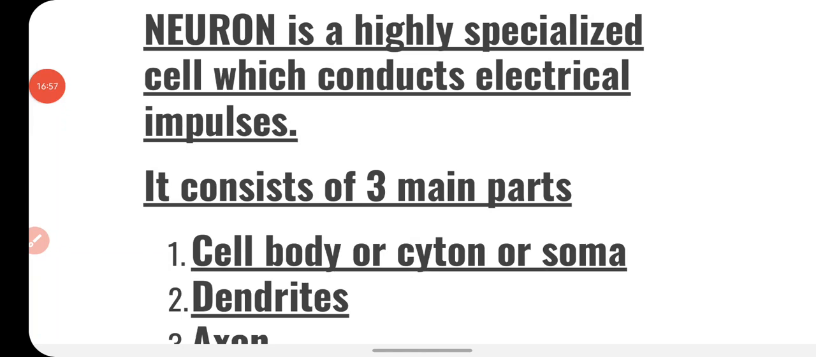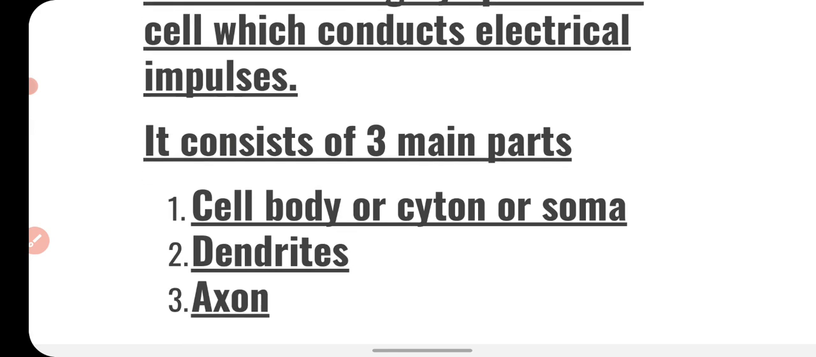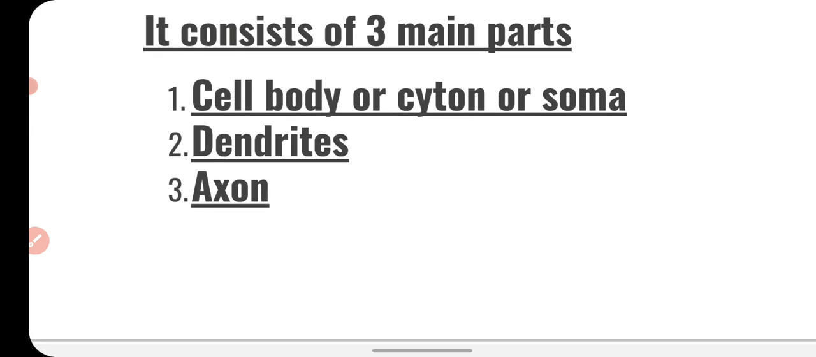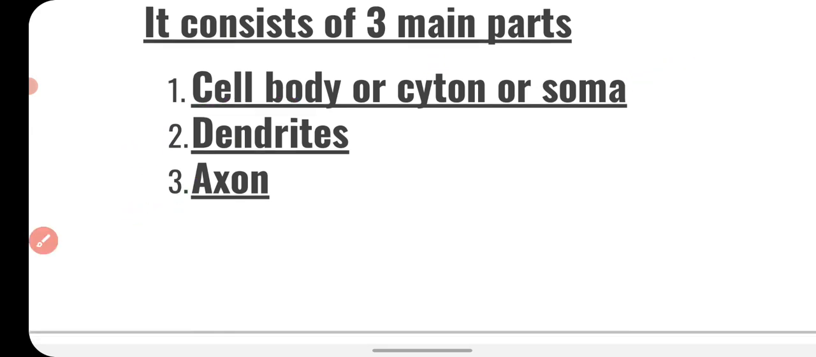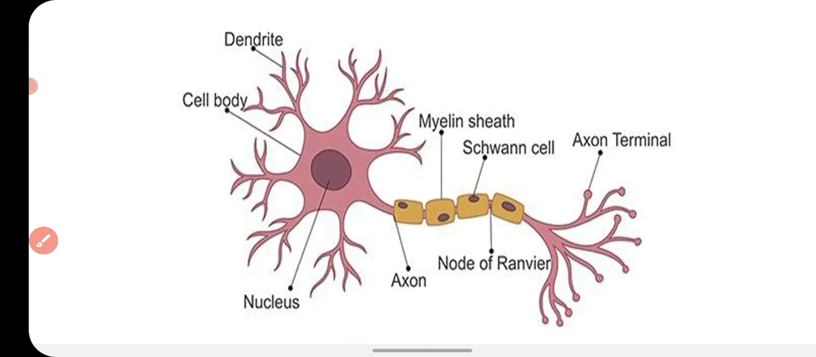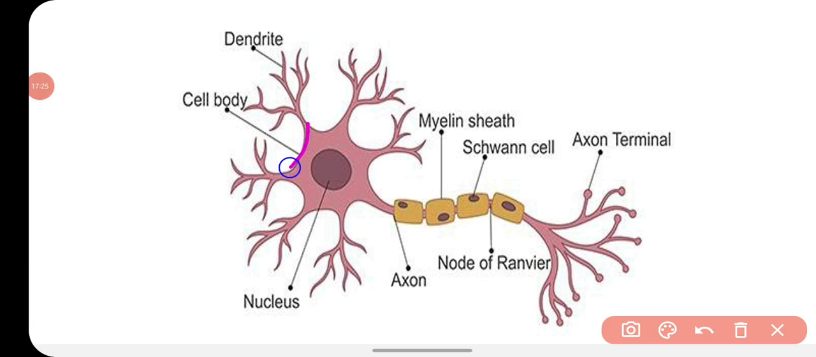So we can say that a neuron is a highly specialized cell which conducts electrical impulses. It consists of three main parts: cell body, also called cyton or soma. Second is dendrite and third is axon. So we will see the detailed structure of the neuron here. In this diagram you can see that this is the main part of the cell, that is called the cell body, which consists of the nucleus and other cell organelles. It also contains granules which are called Nissl granules.